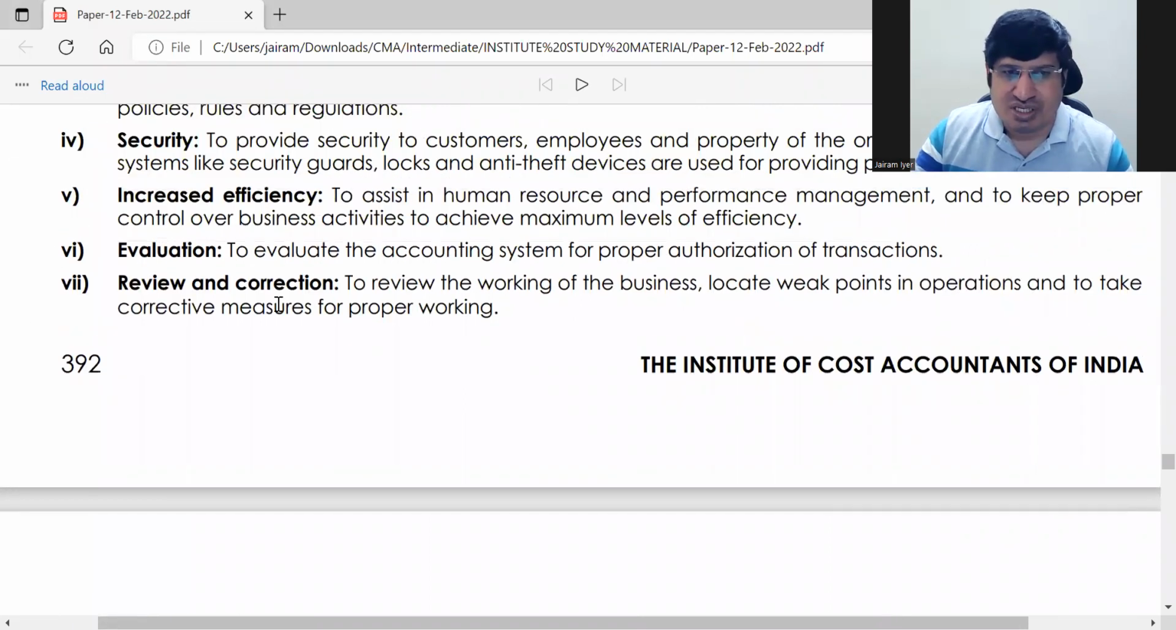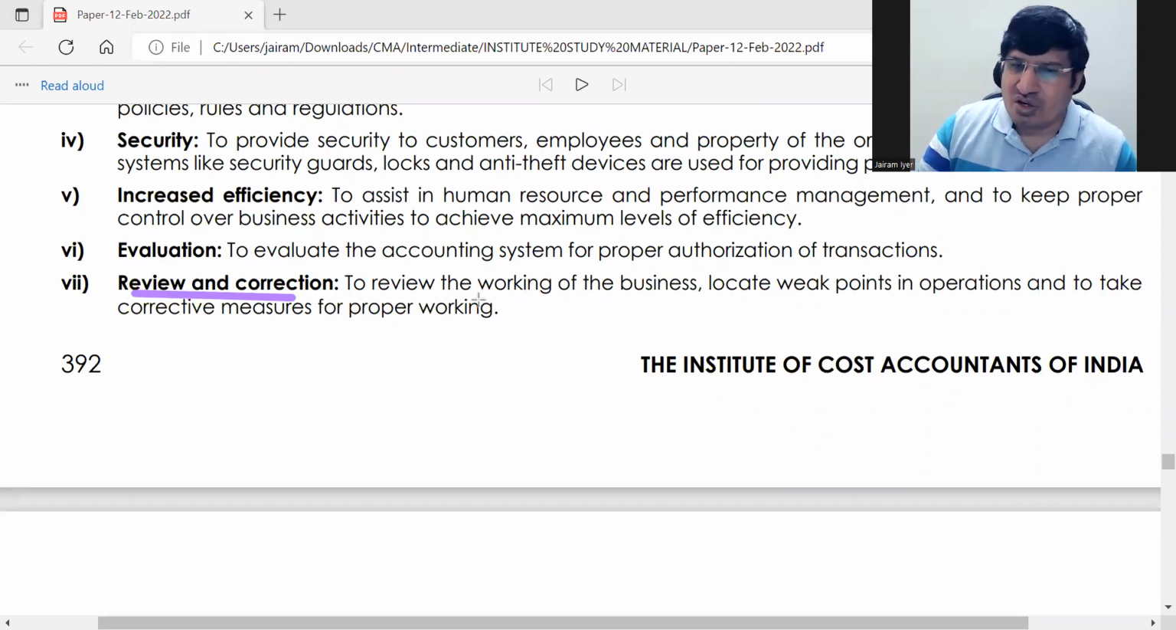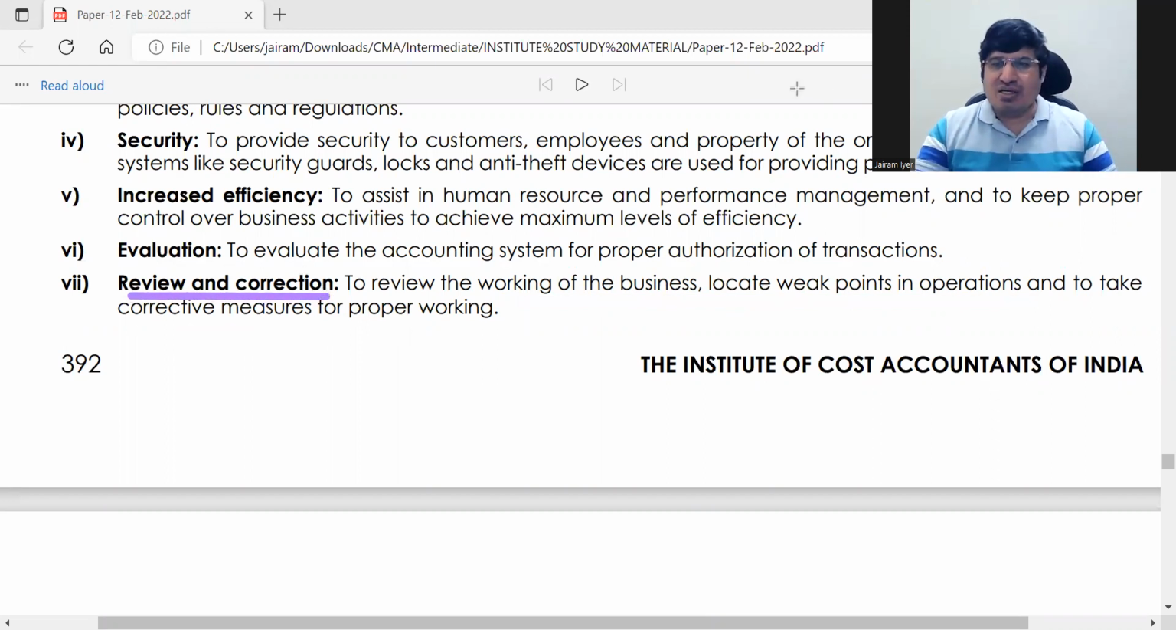Evaluation, for review and correction. So if there is good internal control, you can review the working of the business and see the weak points and take corrective measures at the right time. तो इसमें ये सब आ गया, review and correction. If you remember this point, you can write the whole point.